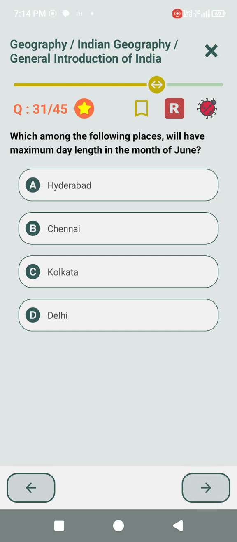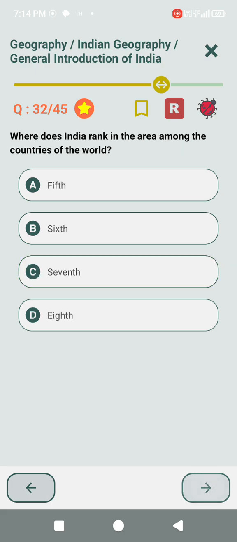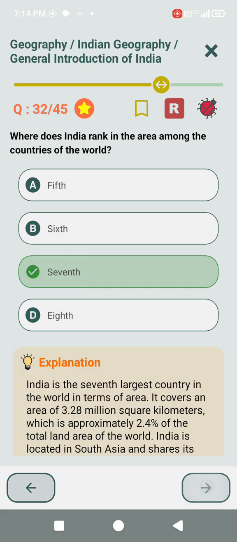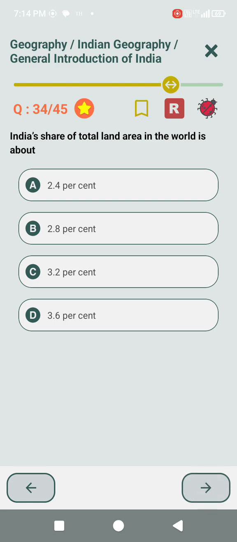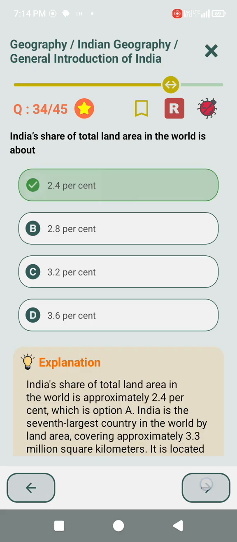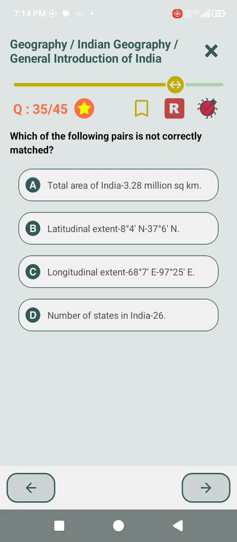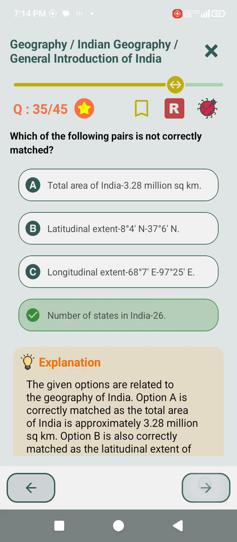Which among the following places will have maximum day length in the month of June? Kolkata. Where does India rank in the area among the countries of the world? 7th. Area of India is 2.4% of the total area of the world, but its population is 17% of world population. India's share of total land area in the world is about 2.4%. Which of the following pairs is not correctly matched? Number of states in India, 26.